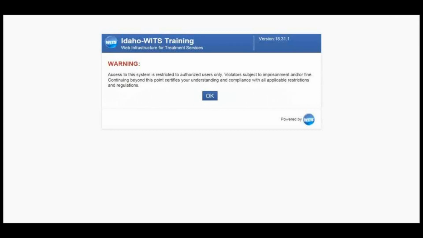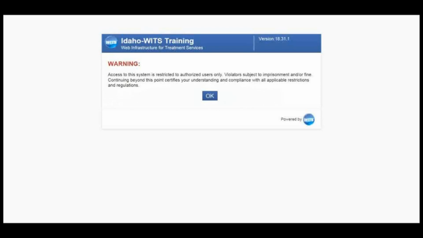All WITS users must agree to securely maintain their information within the WITS user agreement. Any violation of the WITS user agreement can result in the revocation of your access to Idaho WITS. Criminal prosecution may be undertaken if the information within WITS is knowingly and intentionally disclosed to anyone who is unauthorized or if the information is used for fraudulent purposes.